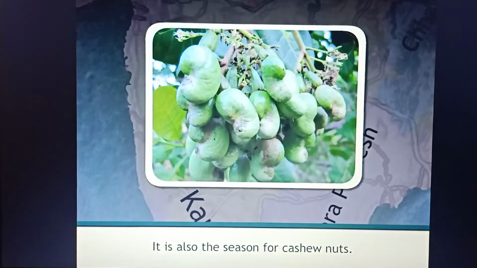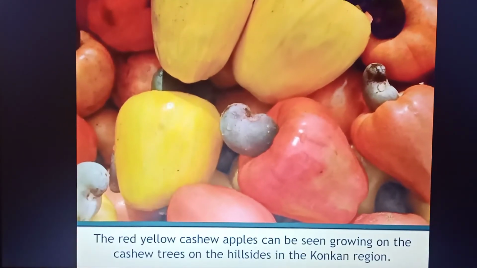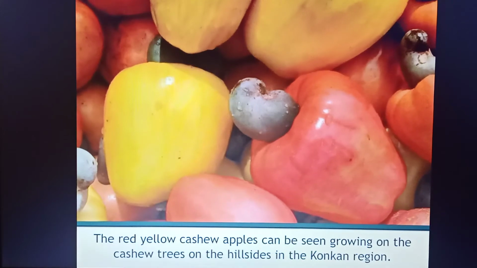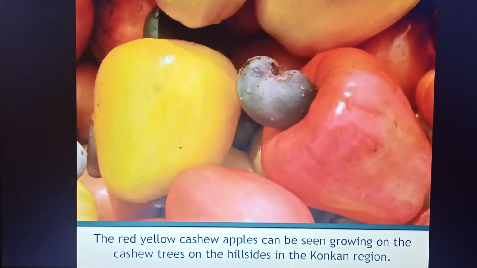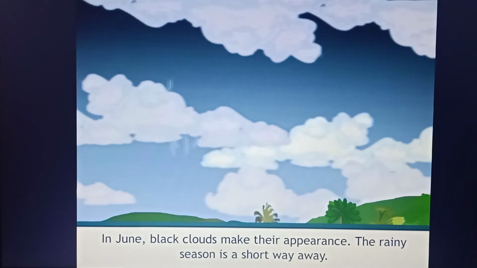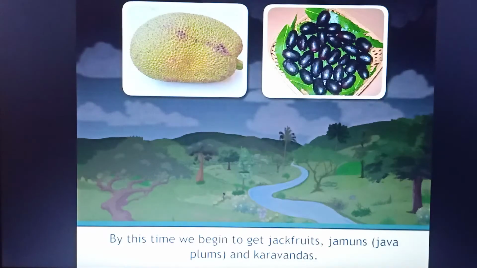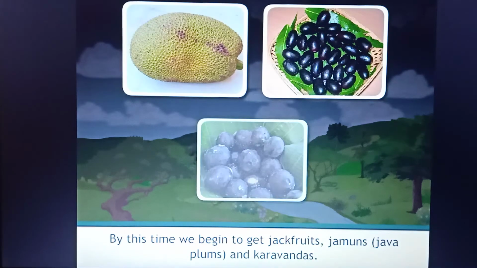It is also the season for cashew nuts. The red-yellow cashew apples can be seen growing on the cashew trees on the hillsides in the Konkan region. In June, black clouds make their appearance. The rainy season is a short way away. By this time, we begin to get jackfruits, jamuns, that means Java plums, and karvandas.